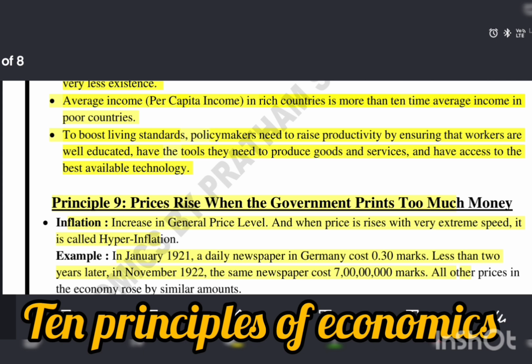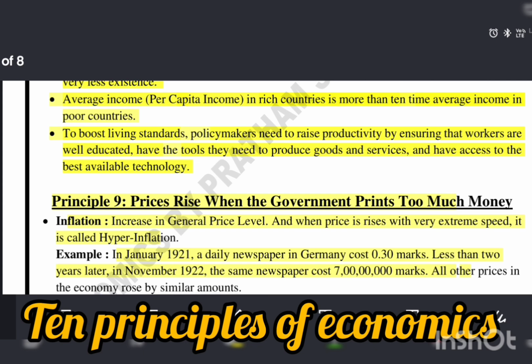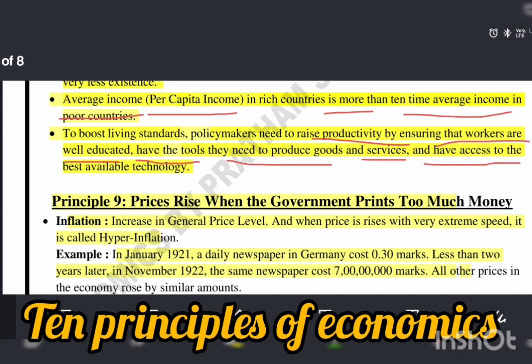Average income means per capita income or per head income. A rich country has more than 10 times the average income of a poor country. To boost the living standard, policymakers need to raise productivity by ensuring that workers are well educated, have the tools they need to produce goods and services, and have access to the best available technology.